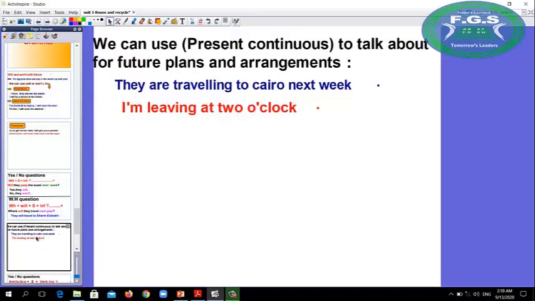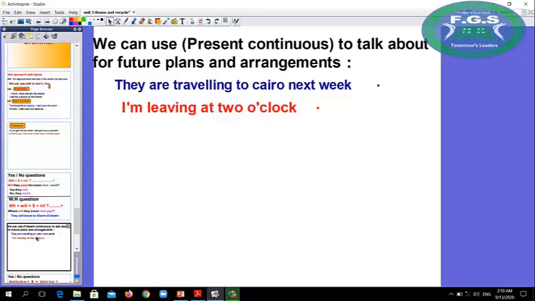Okay. What about present continuous? We took it before to talk about actions that are happening now, or at the moment of speaking. But today we will take it to talk about the future.